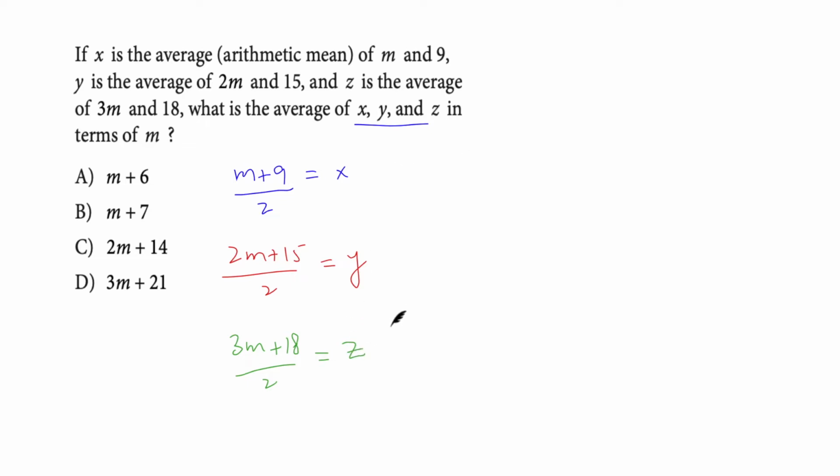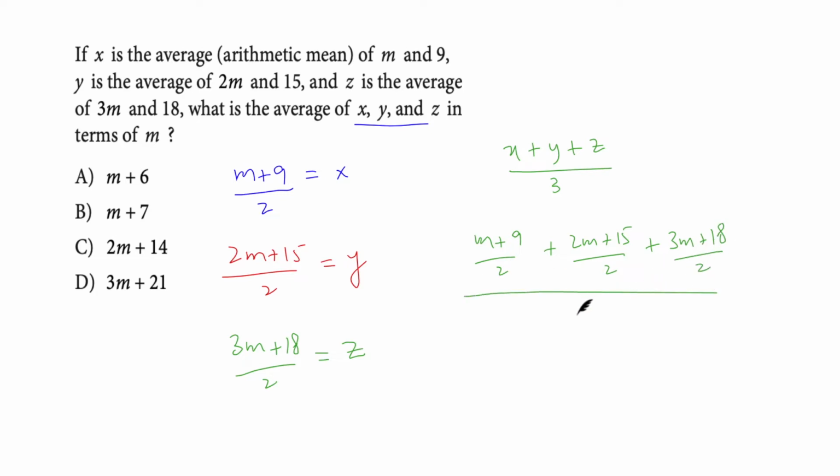Now we need the average of x, y, and z, that is basically x plus y plus z divided by 3. Let's do the math. Let's add all these terms up. We've got m plus 9 over 2, plus 2m plus 15 over 2, plus 3m plus 18 over 2, and this whole divided by 3.